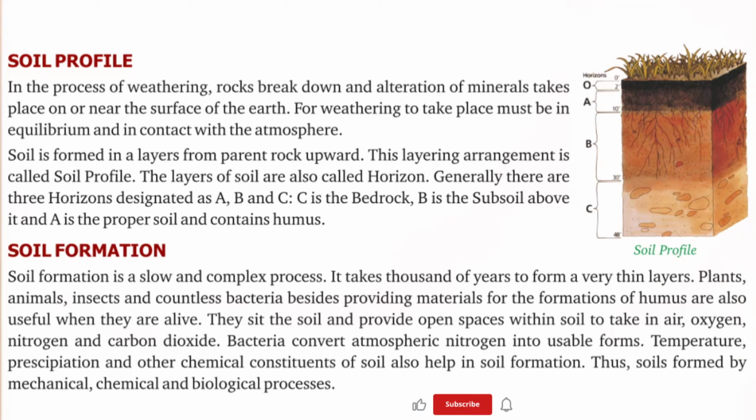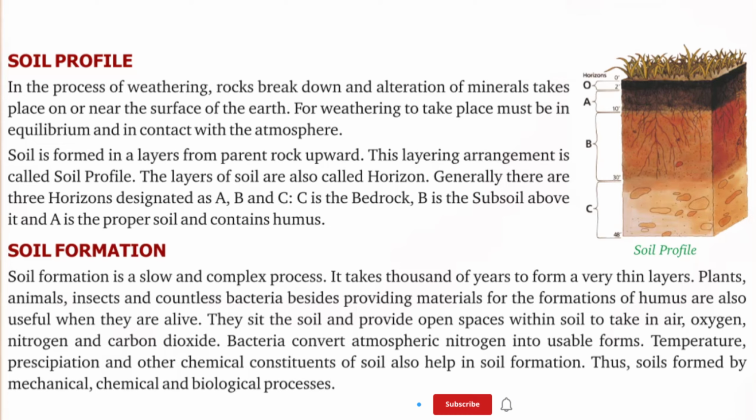Soil formation. Soil formation is a slow and complex process. It takes thousands of years to form very thin layers. Plants, animals, insects and countless bacteria, besides providing materials for the formation of humus, are also useful when they are alive. They aerate the soil and provide open spaces within soil to take in air, oxygen, nitrogen and carbon dioxide.